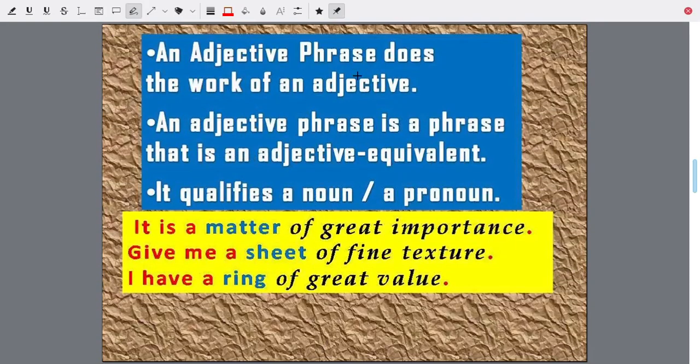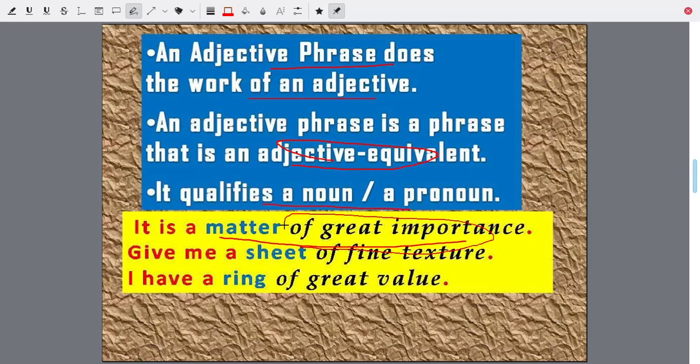An adjective phrase does the work of an adjective. An adjective phrase is a group of words which is doing the work of an adjective. It can be regarded as an adjective equivalent. It qualifies a noun or noun equivalent. Let us see: it's a matter of great importance.